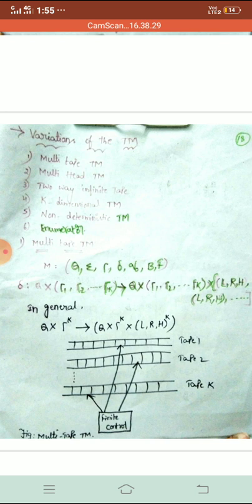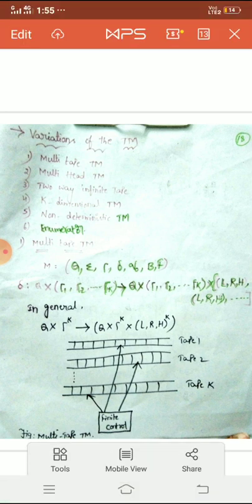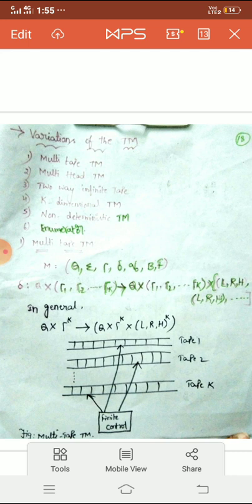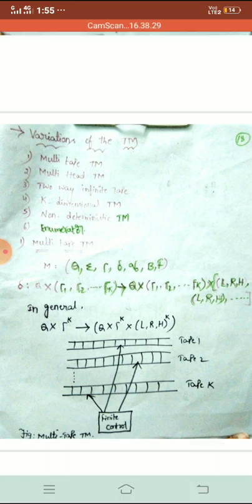We can use the Turing machine with multiple tapes. That Turing machine is called a multi-tape Turing machine. You can add multiple heads for a single tape. That Turing machine is called a multi-head Turing machine. That is the second variation.